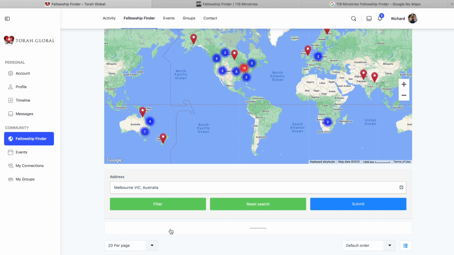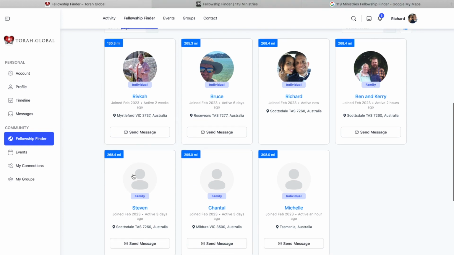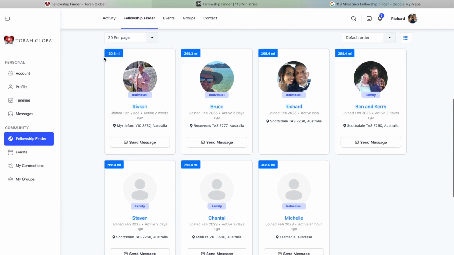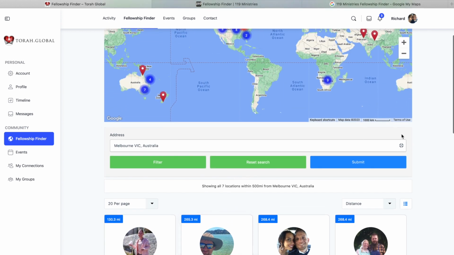So let's just do a wider range. So that just shows there's 7 people within 500 miles of Melbourne. Now you'll see here there's 7 profiles, and it shows you in order. Let's see, we can organize that by distance. So this will just show us who is the closest to Melbourne. And it shows here 130 miles away in a place called Myrtleford. And that just gives it a helpful way to search and really narrow things down.